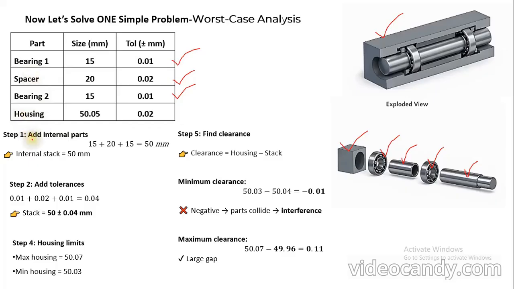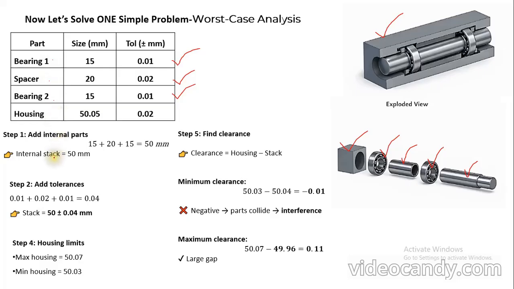First, we are going to add the internal parts. So we add the nominal dimensions of bearing 1, spacer and bearing 2. 15 plus 20 plus 15, we get the answer of 50. So we have the nominal dimension of the internal stack. Internal stack means the stack with the addition of the dimensions of the first bearing, spacer and second bearing.